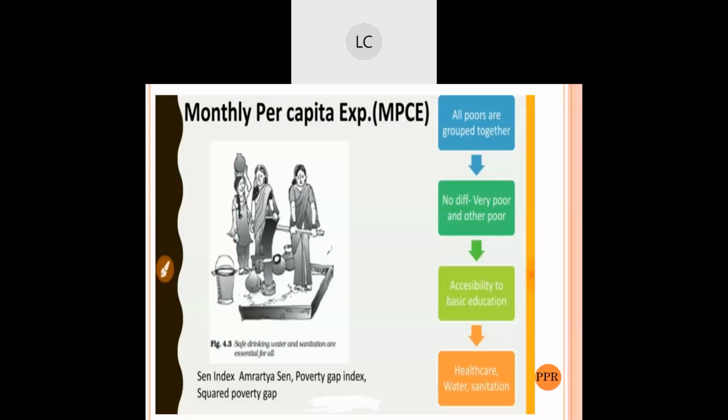Then discrimination. We make the discrimination, saying they are poor so and so; we ourselves make the discrimination. Then a lack of civil and political freedom. In society as well, the freedom for them is very little. As we can see in our day-to-day life, how are the poor treated? Instead of taking others' example, take your own example. How do you treat the poor people who beg in front of you? You just ignore them and go a different way, right? That is how we ignore them here, and there are no political freedoms for them.